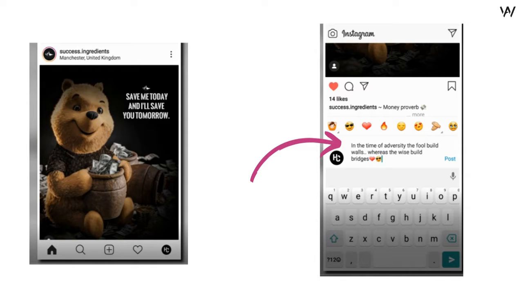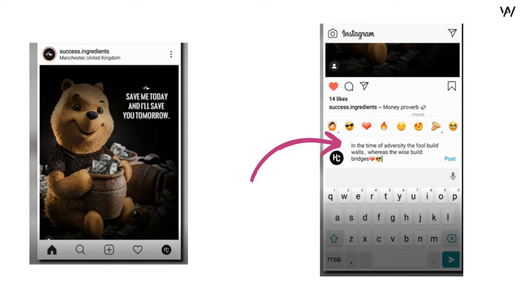When this top account posts their contents, what you have to do is engage with the contents of this page. And by engagement, what I specifically mean is that you should comment on their contents. You can see that this post reads, "Save me today and I'll save you tomorrow." And you can see that I've commented, "In the time of adversity, the fool builds walls, whereas the wise build bridges." Now we have just scratched the surface only.